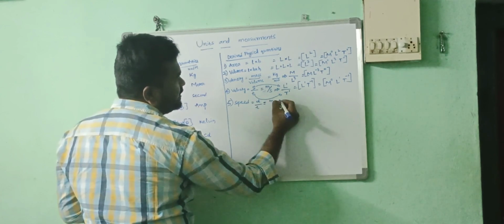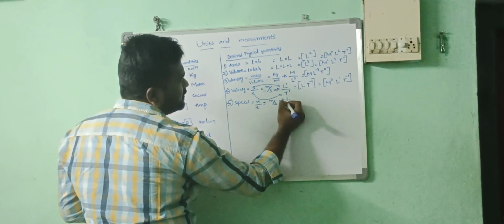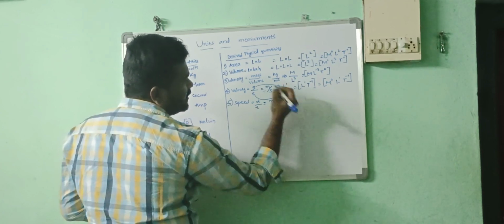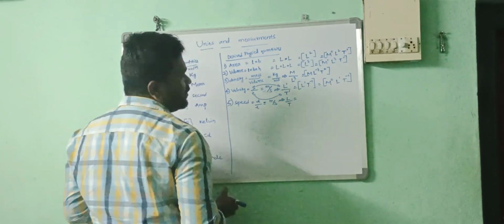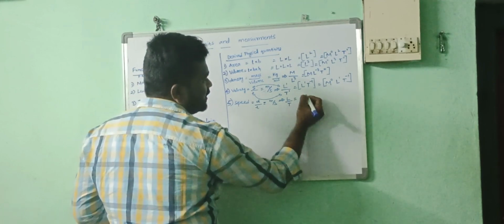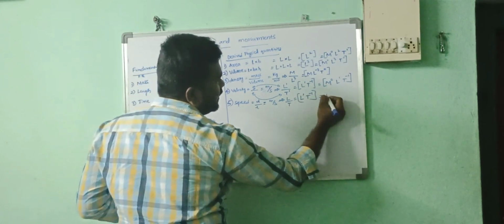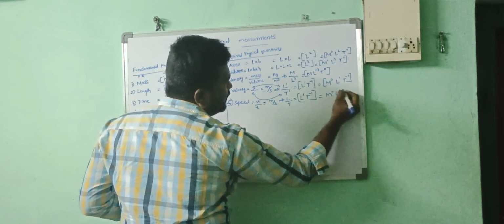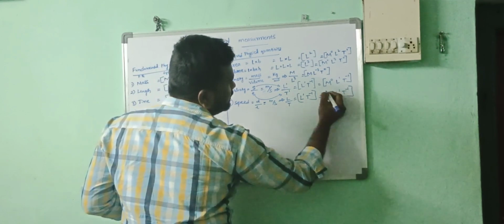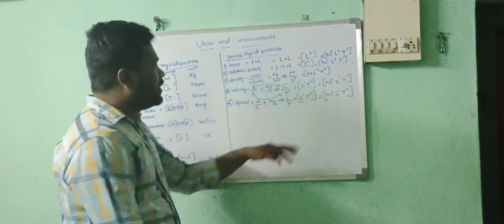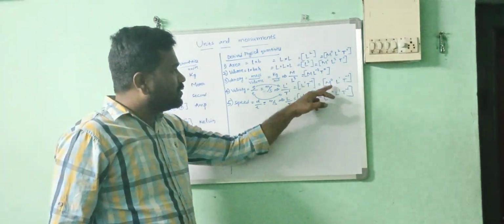Distance is represented in terms of what? Length. Time is represented in terms of what? T. Now, similarly, you have to write like this: m power 0, L power 1, T power minus 1. Here you have to observe that both are the same.